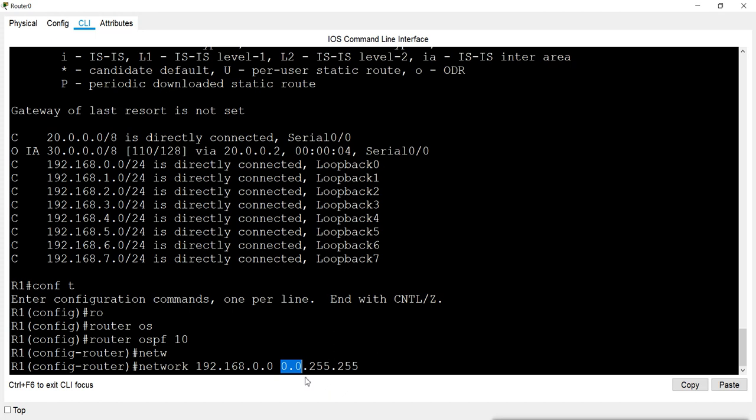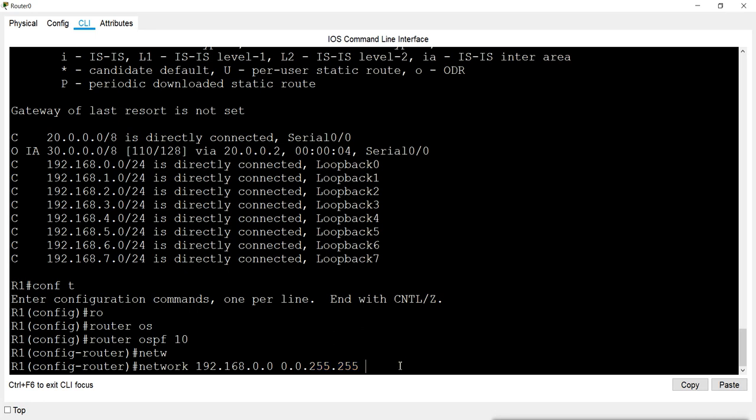That means I want to enable OSPF routing only for networks starting with 192.168. After that, anything you can have. When you see, all these networks have the same 192.168, and apart from that these two parts are different. That is what I am saying here.